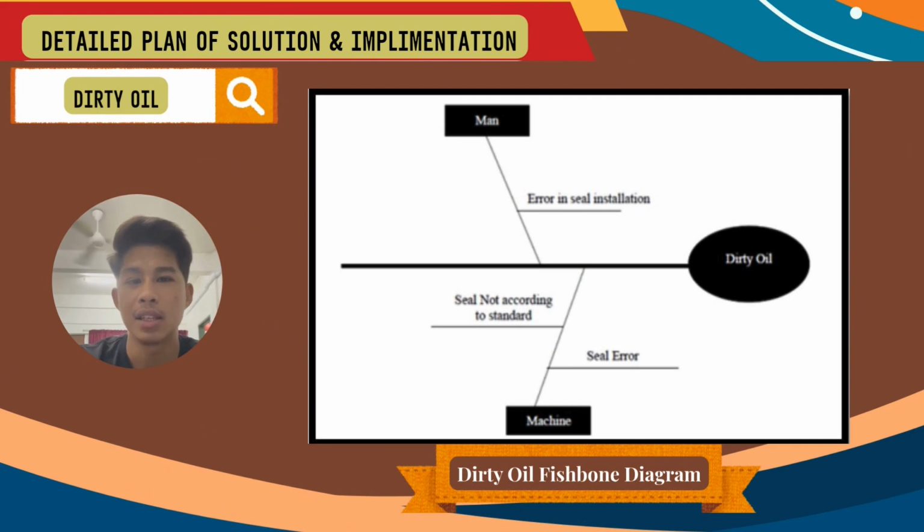On the right side, you will see a fishbone diagram outlining the root causes of dirty oil. It highlights contributing factors under categories like man or human, method, and machine, helping us target improvements at their source. By following these best practices or procedures, we aim to significantly reduce the occurrence of dirty oil and ensure longer-lasting, reliable machinery performance. That's all for me. Thank you.